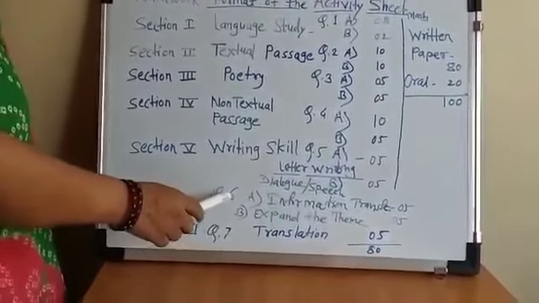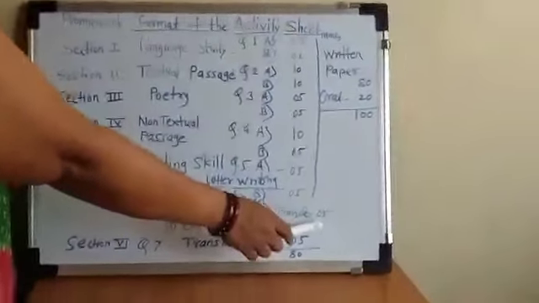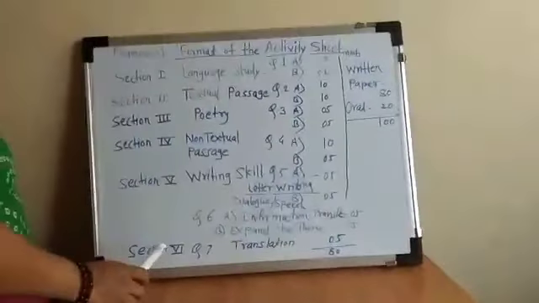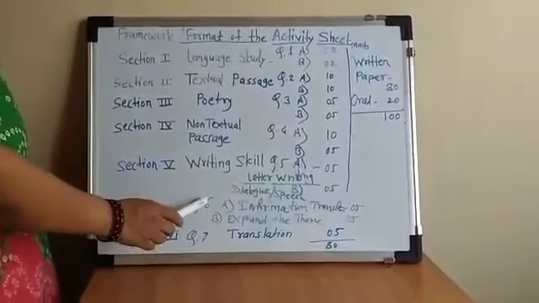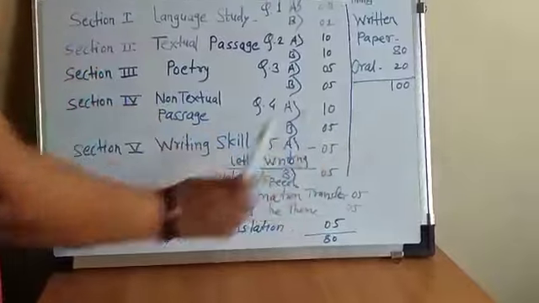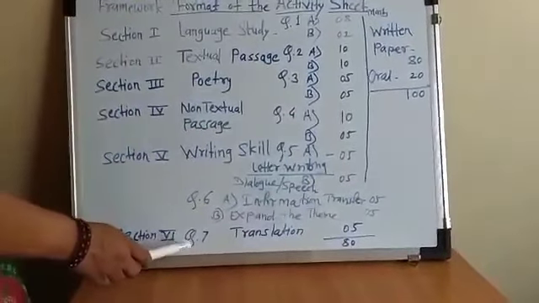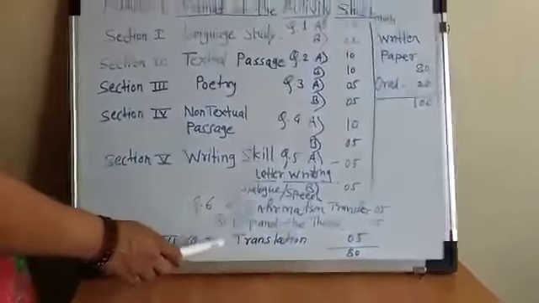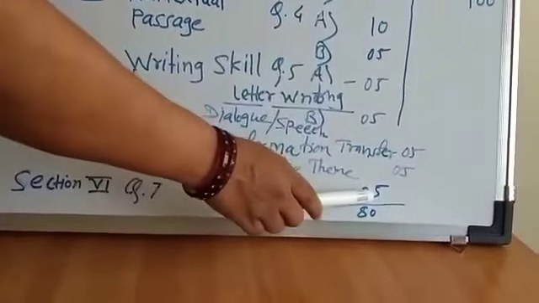And question number 6 is for 10 marks. Means question number 6A is for 5 marks and question number 6B is for 5 marks. Total 10 marks. Then the last section is section number 6 and that is question number 7. There is the translation and that is for 5 marks.